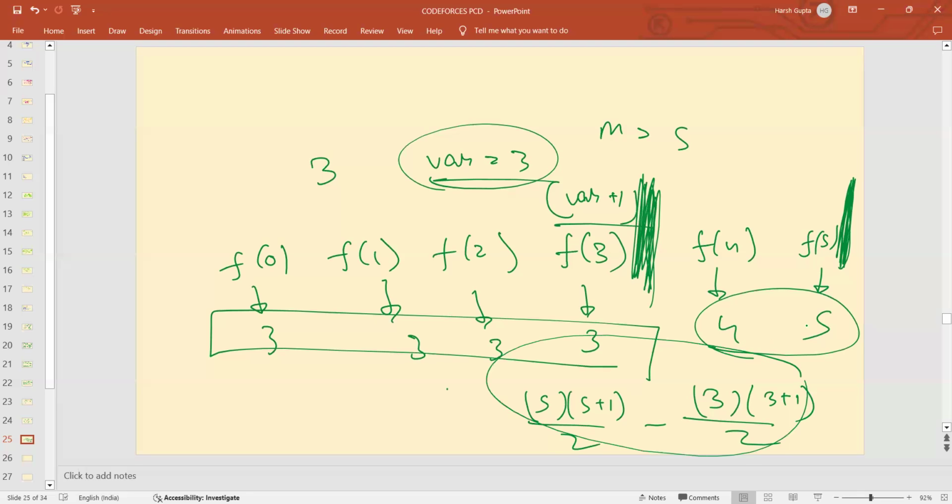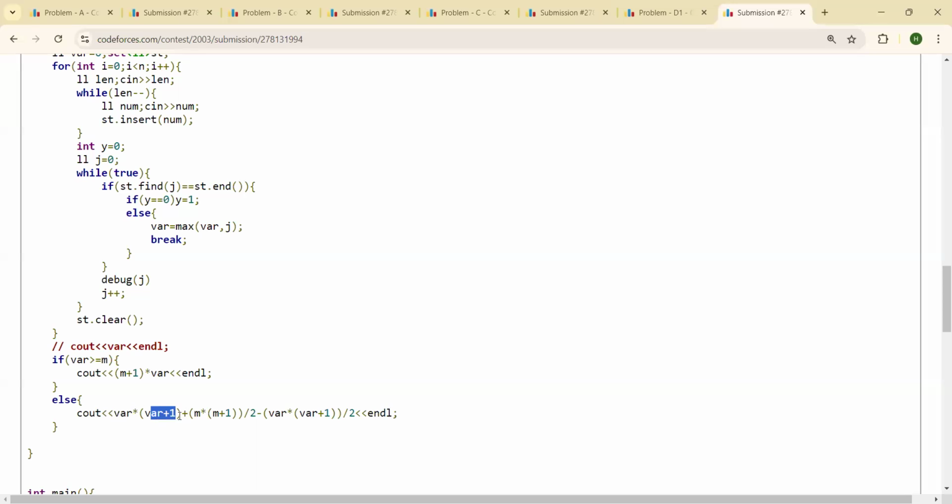If you do this, you will obtain this particular sum. So the same thing that I implemented over here: var gets multiplied var plus 1 number of times, and then m into m plus 1 by 2 minus var into var plus 1 by 2, and then a new line. This was the logic and the code for this question.